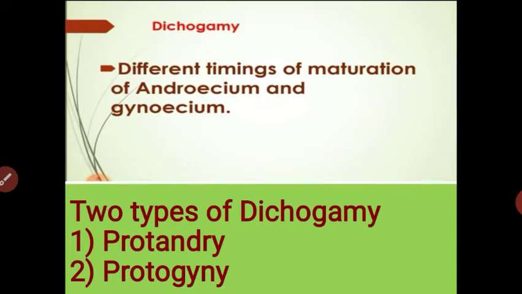Dichogamy means the maturation time of the androecium and gynoecium is different.